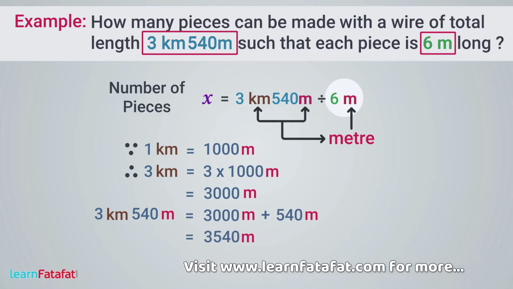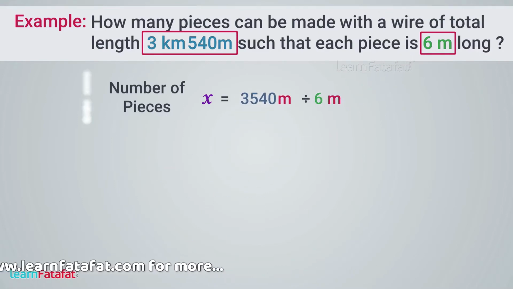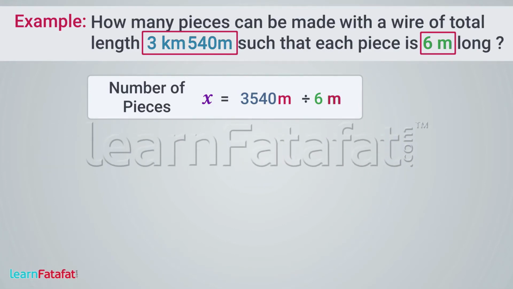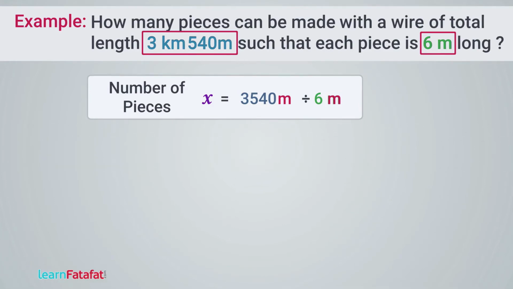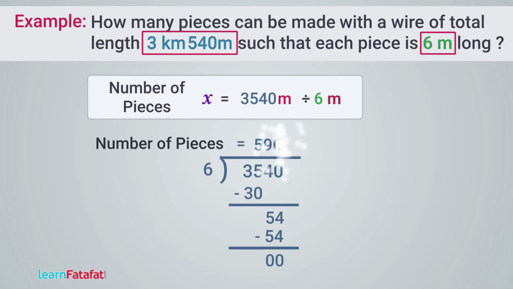Now we have similar units, so we can write number of pieces X equals 3540 meter divided by 6 meter. If we divide 3540 by 6, then the answer will be 590. It means that the number of pieces is equal to 590.